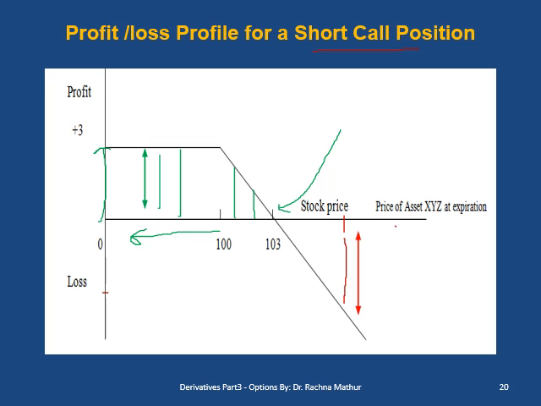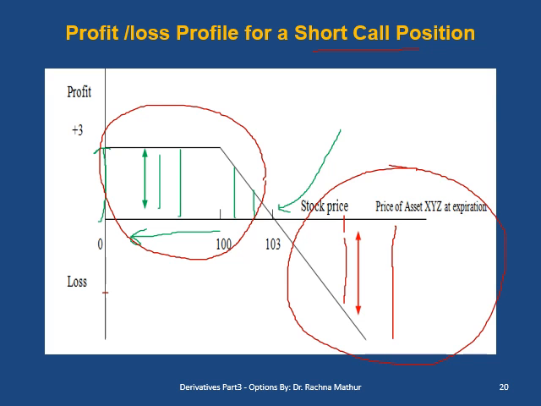When the price is 120, the loss of the short call position will increase because the holder of a short call position is obliged to pay the buyer the profit with the rise in price, which will be the loss of the short call position. So in one line we can define a short call position: it has limited profit when the prices are falling, but it has unlimited loss when the prices are rising.